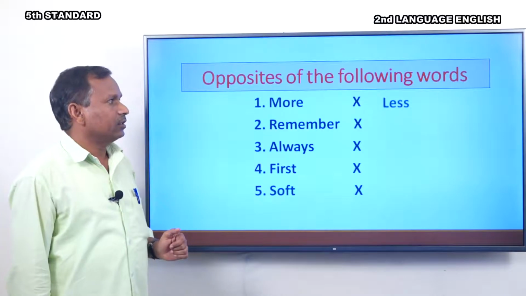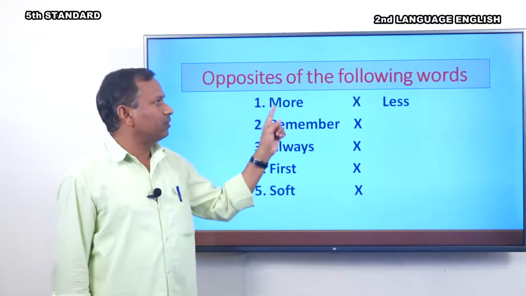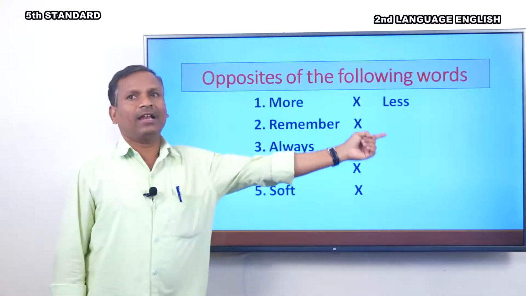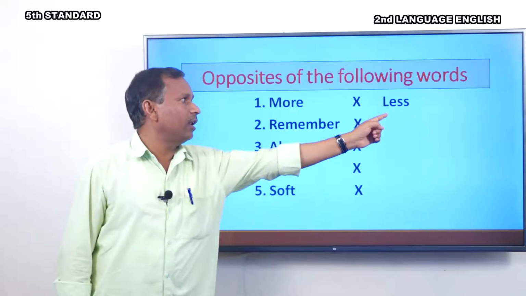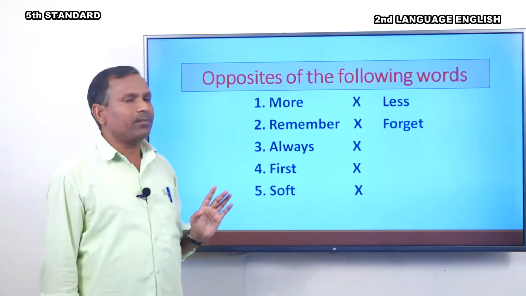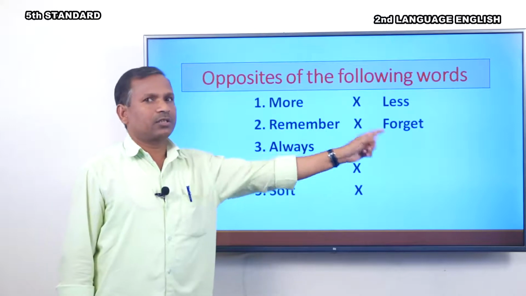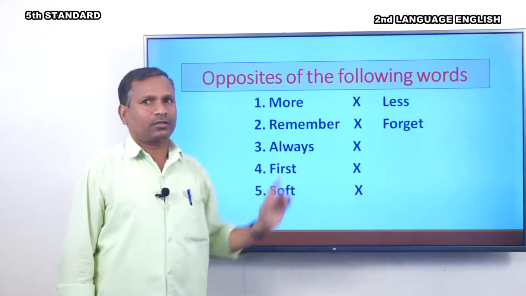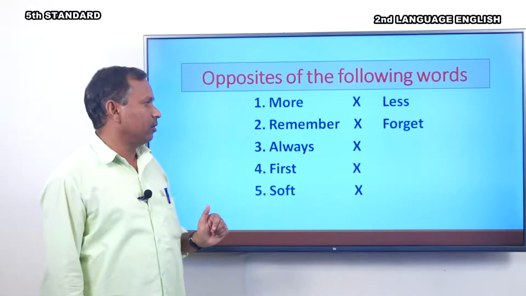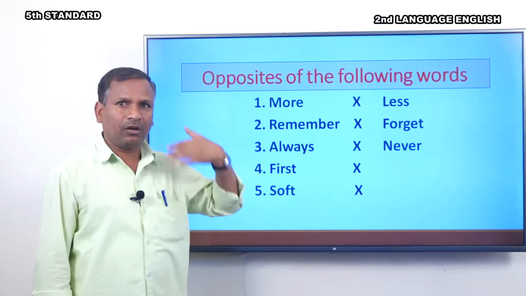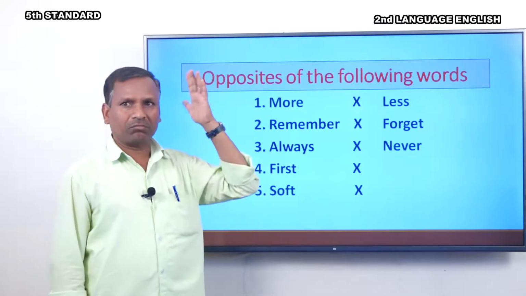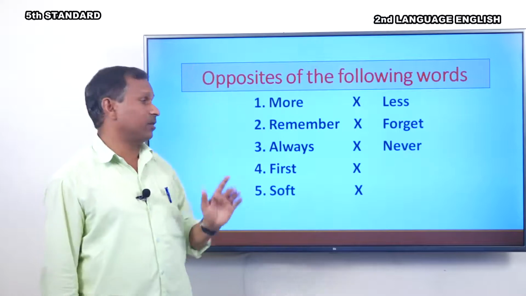Okay. Yes, the first answer is more, less. Remember, forget. Always, never.